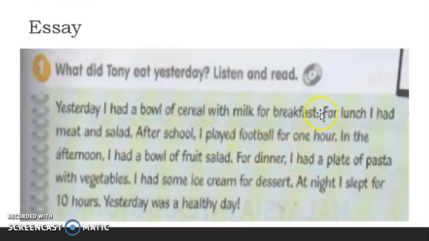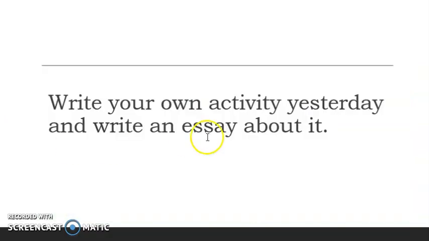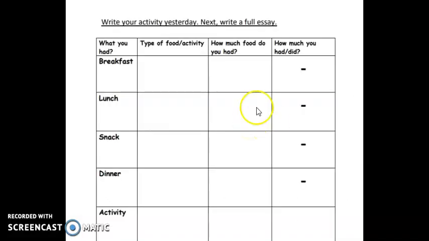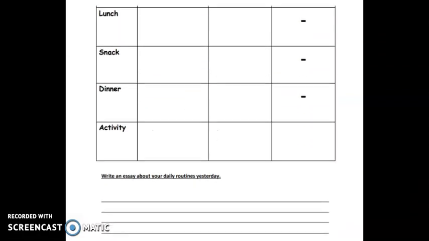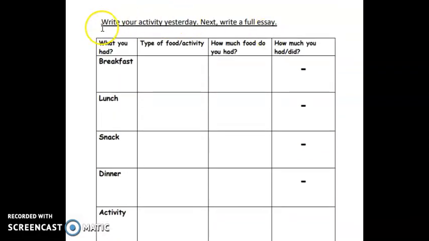So this one I have read. You have to read this. And then this is essay page 55. So what I want you to do is I want you to write your own activity yesterday and write an essay about it. Okay, the template is here. So basically, this is your work. Okay? So what you have to do is write your activity yesterday. Next, write a full essay.